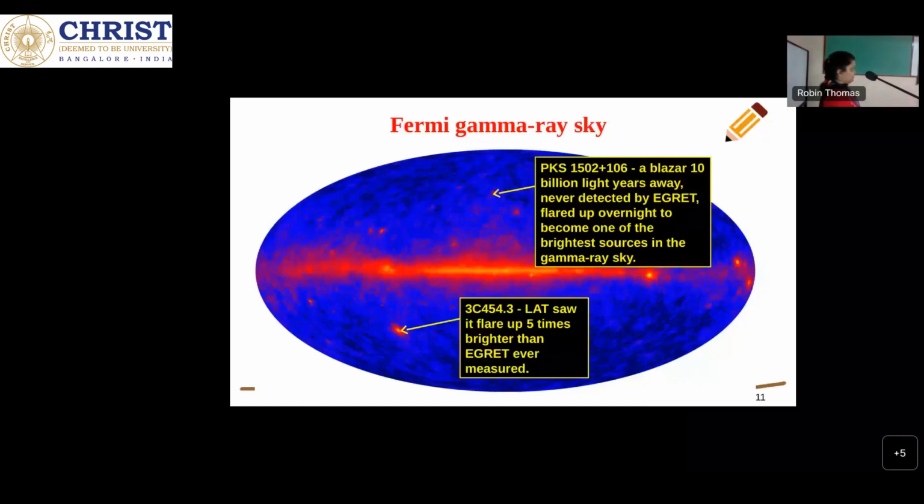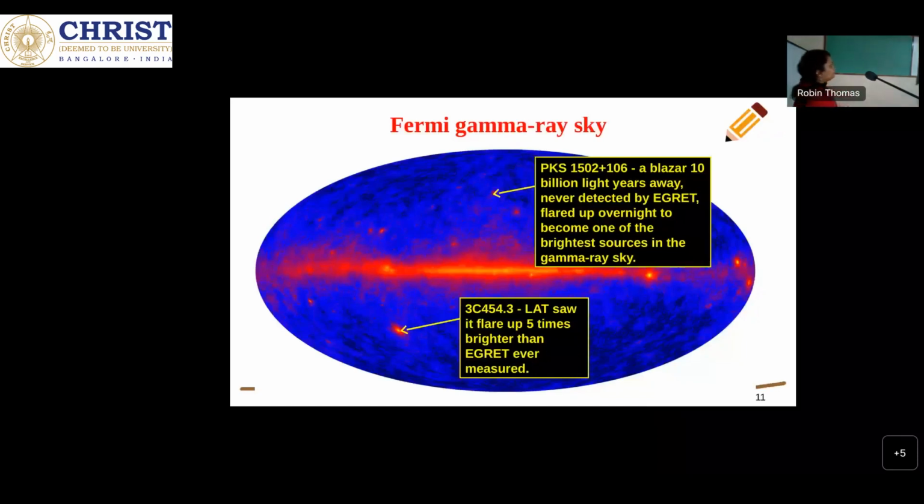So that's why we get full sky coverage in 3 hours, and we also need this because the gamma ray sky shows variability from short-term to long-term time scales, from milliseconds to years. So that's why Fermi is providing very important tools to study gamma rays, as well as their variability from short-term scales to long-term time scales.